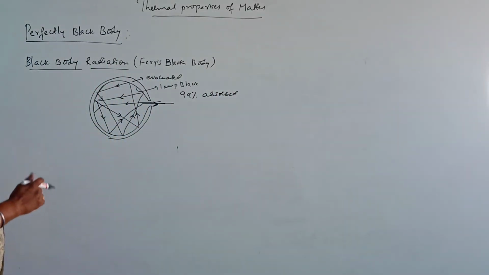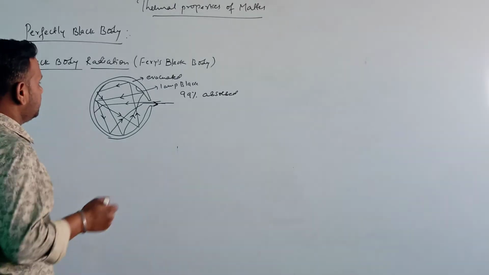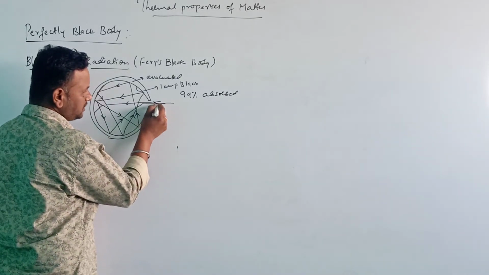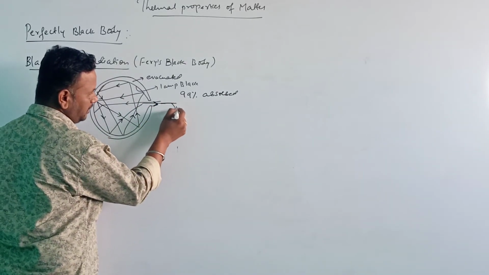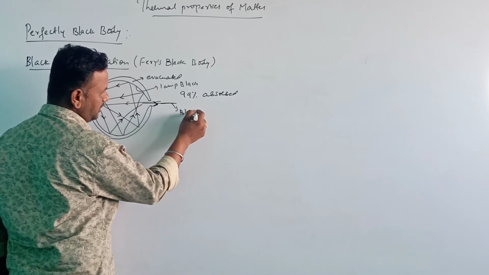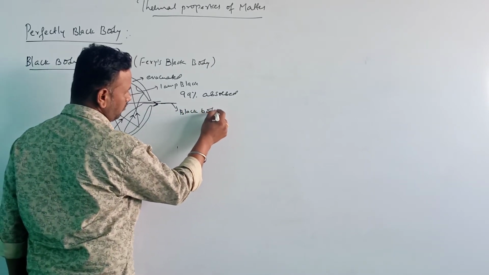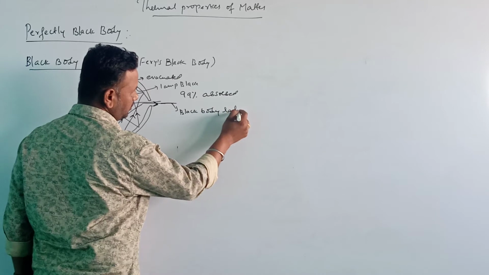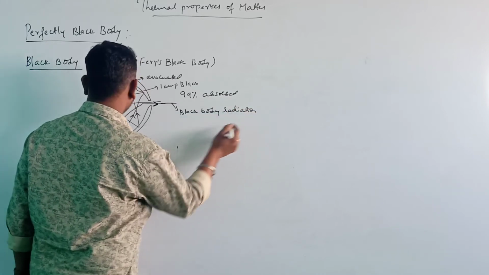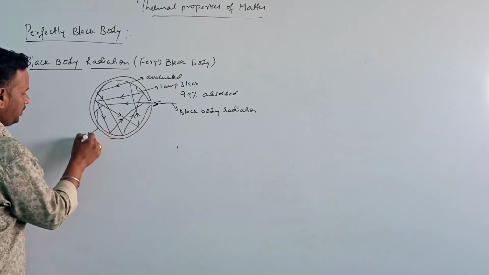I'll write the definition here. The radiation which is coming out here is called black body radiation. This is called a conical projection.